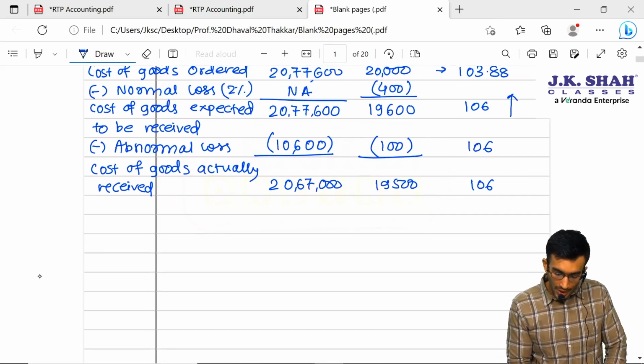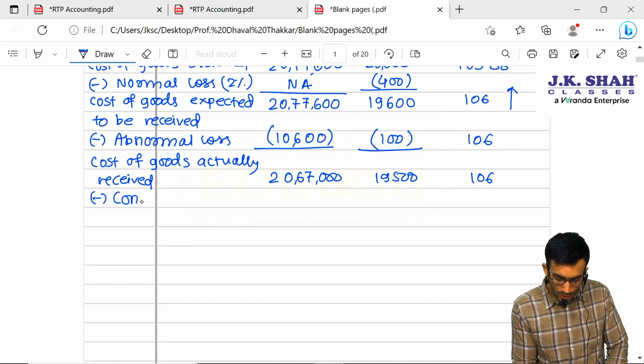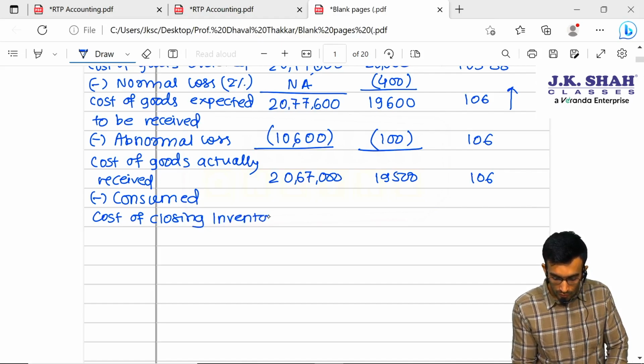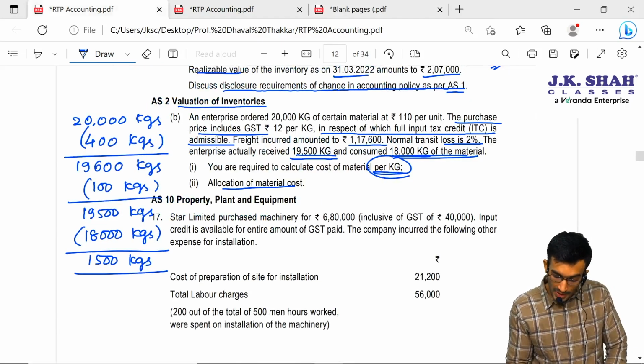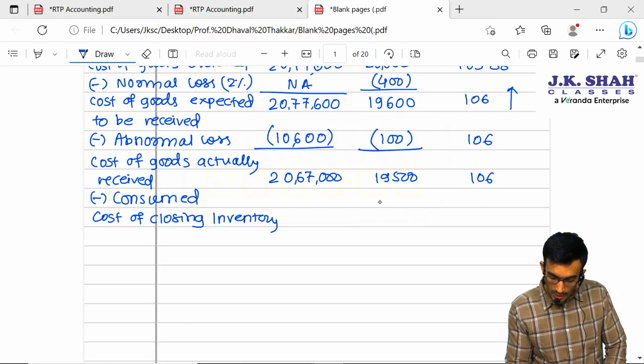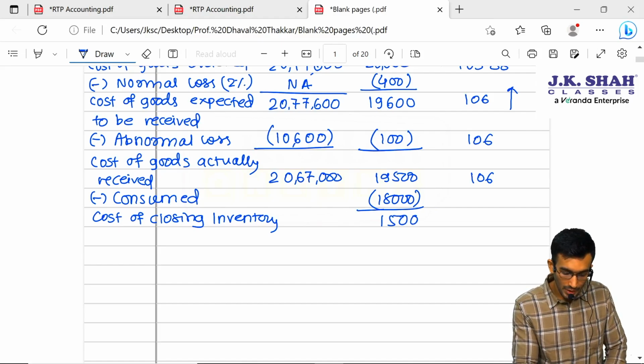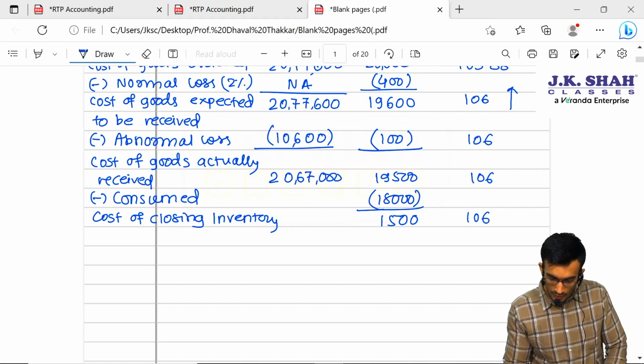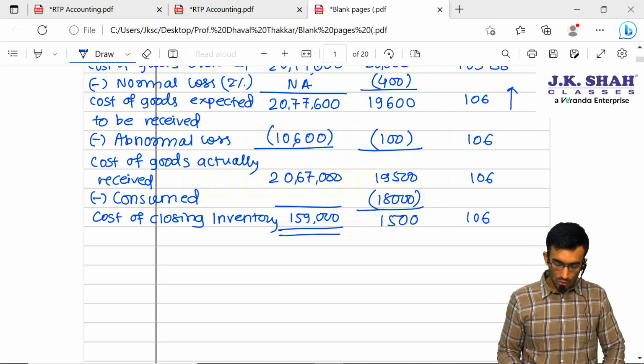Okay. Next, consumed. And last is cost of closing inventory. Consumed how many kgs? 18,000 kgs. So 1,500 kgs in stock. I will directly multiply this 1,500 into 106. So that is 1,59,000 is cost of closing inventory.